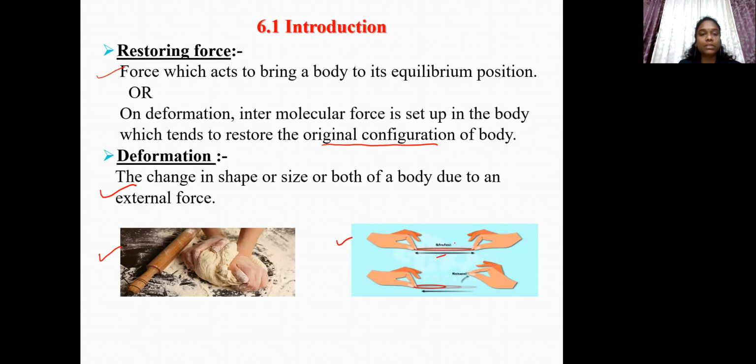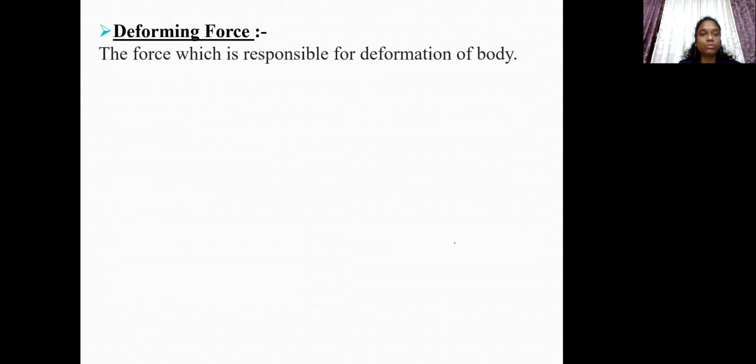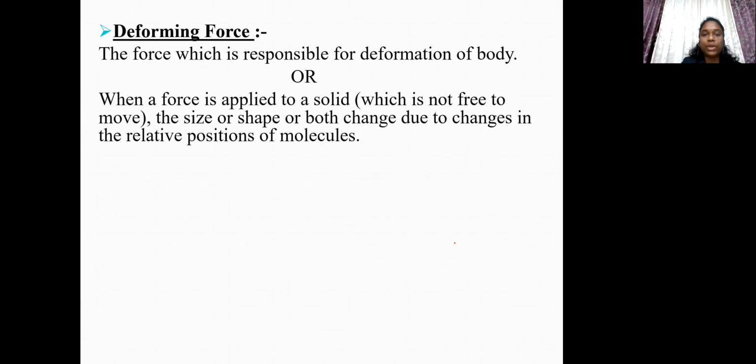Now, let us see what is meant by deforming force. Deforming force means the force which is responsible for deformation of a body. The deforming force can also be defined as, when a force is applied to a solid, the size or shape or both change due to changes in the relative positions of the molecules.